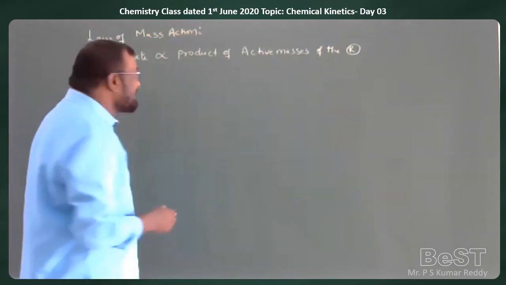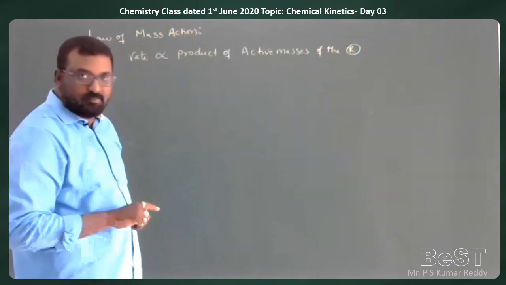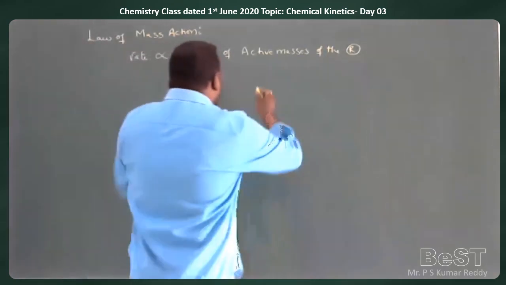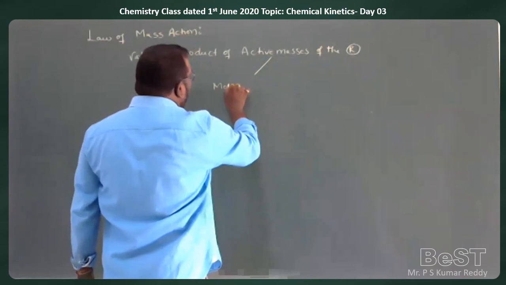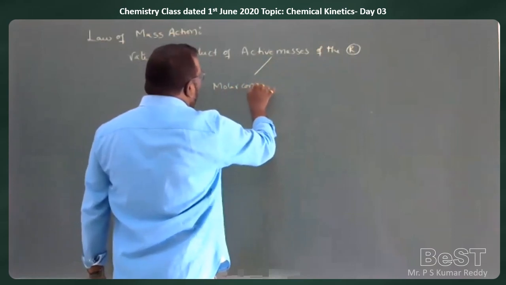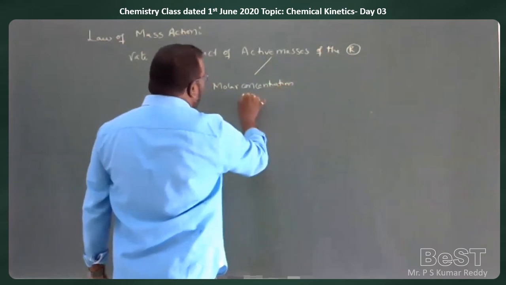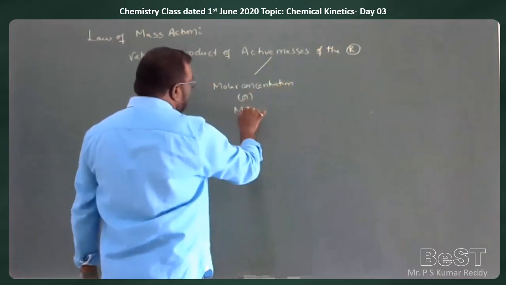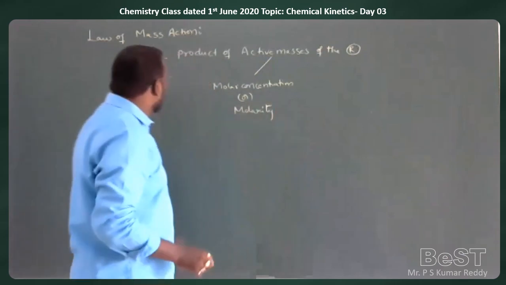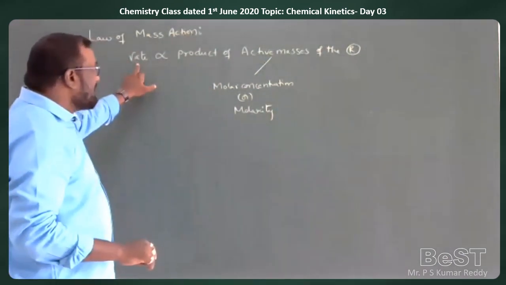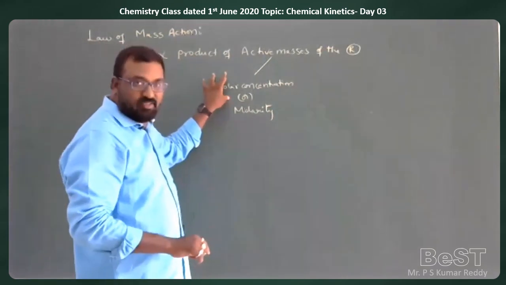So first let us see what an active mass is. In our previous class also we had discussed this one. Active mass is nothing but the molar concentration, which is nothing but molarity. That means rate of the reaction is directly proportional to the product of molar concentrations of the reactants.